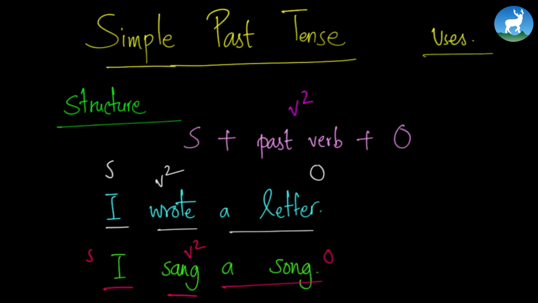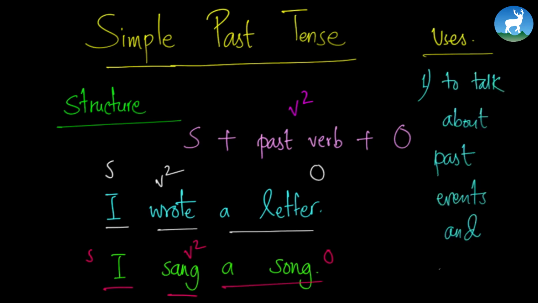And it's pretty easy and pretty simple. The use of simple past tense is to talk about past events and activities. Alright, now it's time for me to give you some homework, and your homework is going to be pretty simple. All you have to do is change these sentences from simple present to simple past.